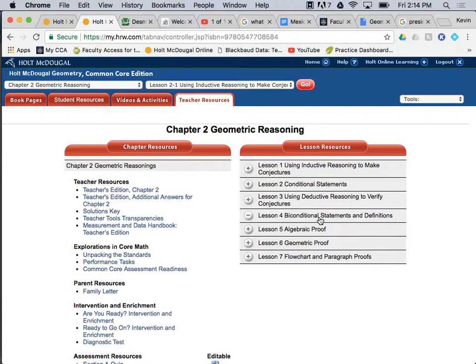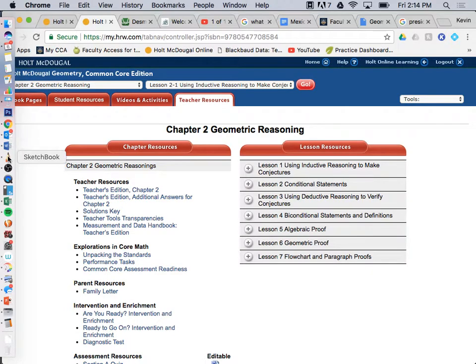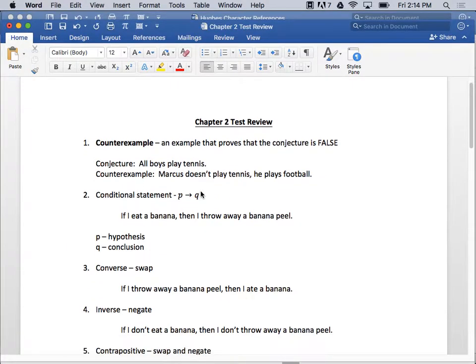Then we have the algebraic proof with all the properties of equality and properties of congruence. Then we have geometric proof, right, where we're doing the two-column proofs, and that's what we did last class. You guys remember that? The statements and the reasons. Okay, so that's a brief overview, but now let's actually go through this process.